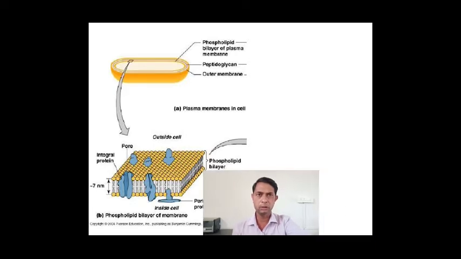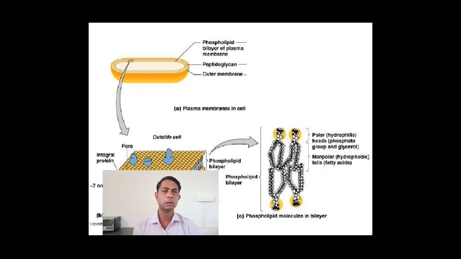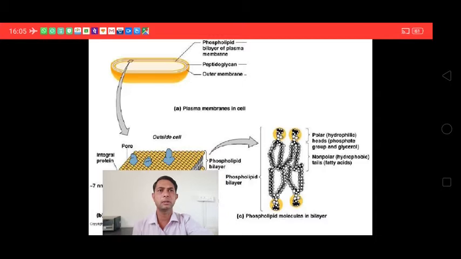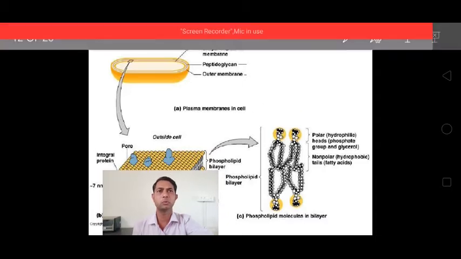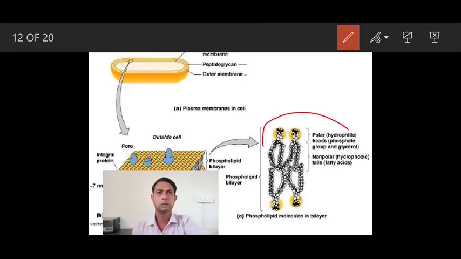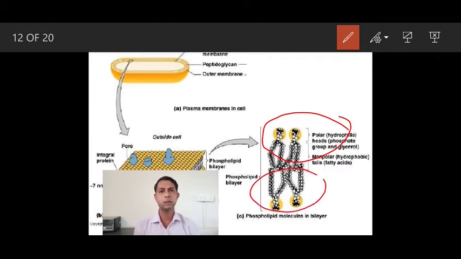When we look at this in detail, you can observe that the phospholipid looks like this. They have two different polar ends, one side on this structure and another on the lower side. This one is the first layer and this one is the other layer, and that's why it is known as the bilayer of phospholipid.